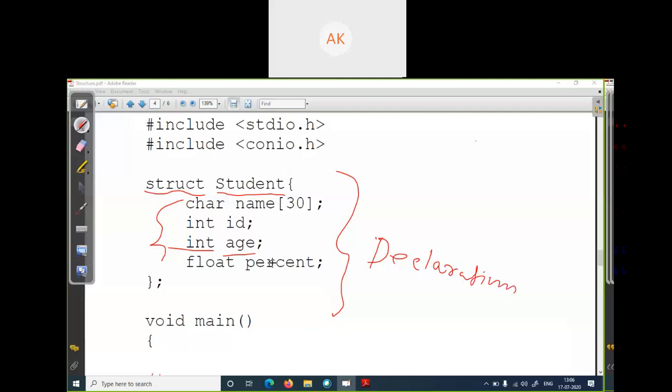This is how you can declare your structure. Struct followed by your structure name and the member elements of this structure. Suppose your structure name is employee. Then you have to write struct employee, curly braces open. First employee name, the same way: char name, 30 characters. Employee ID: int EID. Employee age: int age. Float salary. What is the salary of your employee? So this kind of structure you can define in C programming. We have to follow this kind of syntax.